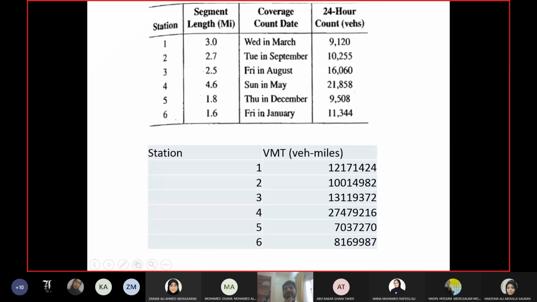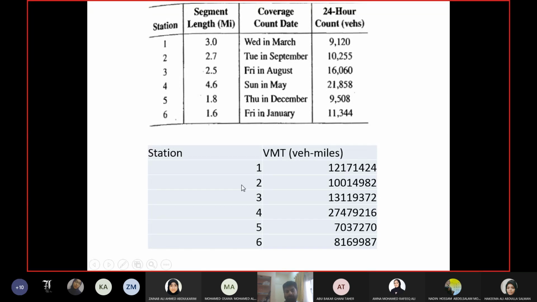Now, if you look at the values, the highest value is for station 4, which is more than 27 million, and the lowest value is for station 5, which is slightly more than 7 million. So why does station 4 have the highest value? Because station 4 has the highest length and highest volume. Obviously, you are multiplying length with volume and some other factors. So if the volume and length are higher, eventually the VMT will be higher. So the segment with station 4 is the most important segment in terms of its usage. It is used more than any other segment among the given ones.